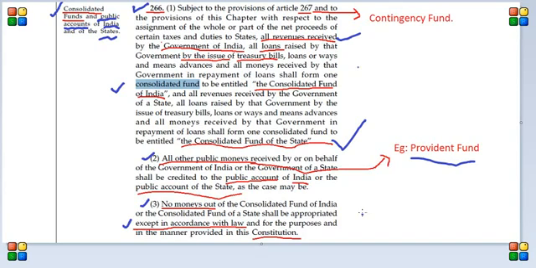That means it's not an executive decision. Any minister can't just take money out of it. Only a law needs to be passed. In the case of the consolidated fund of India, Parliament should pass a law every time to withdraw money. And in the case of the consolidated fund of a state, the state assembly should pass a law to take out that money. That's the importance of the consolidated fund basically.